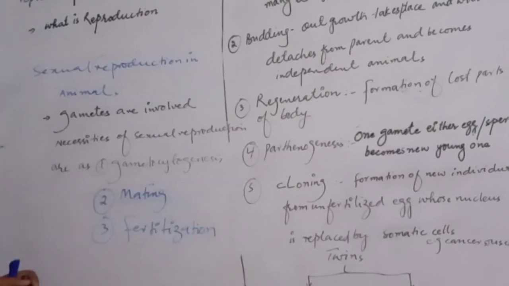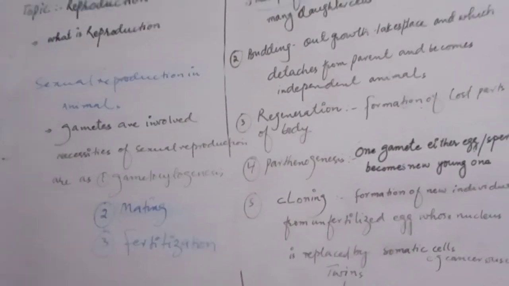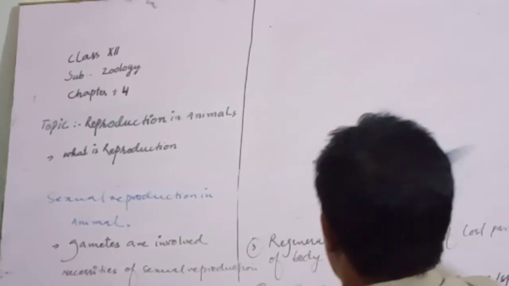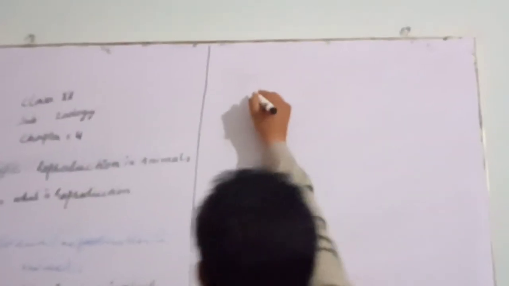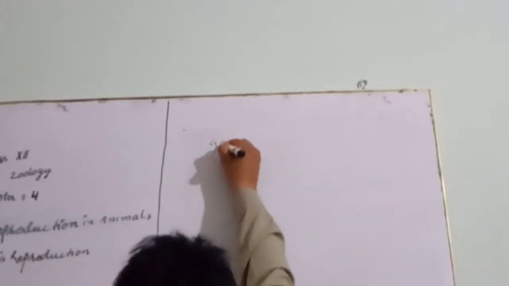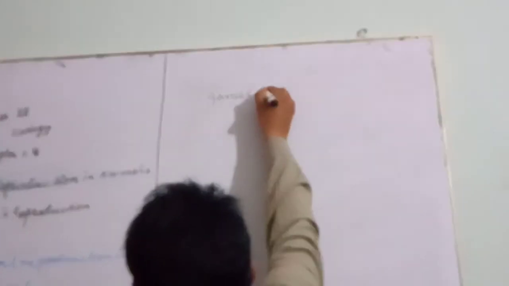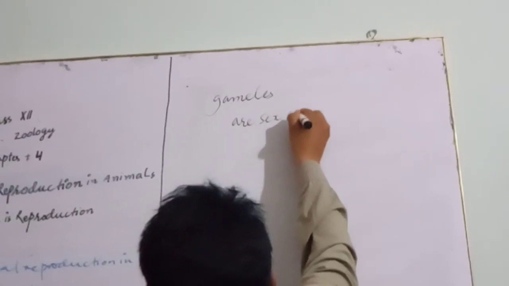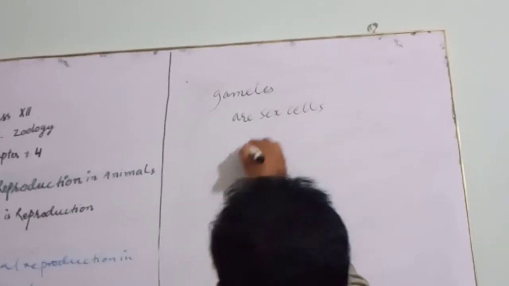Now, what are gametes? Gametes are sex cells. These are haploid.